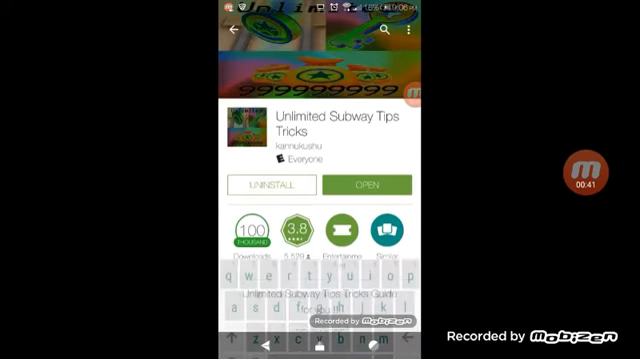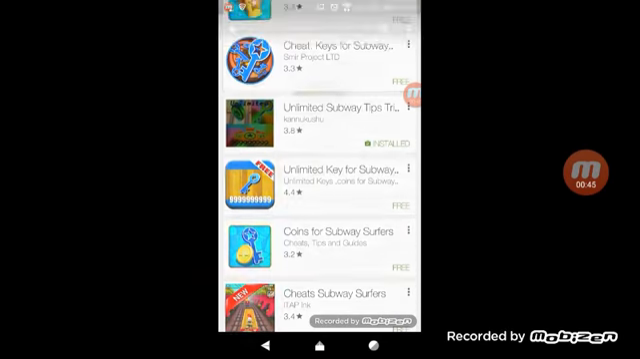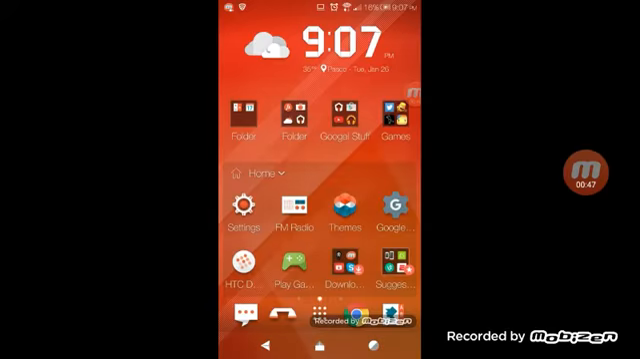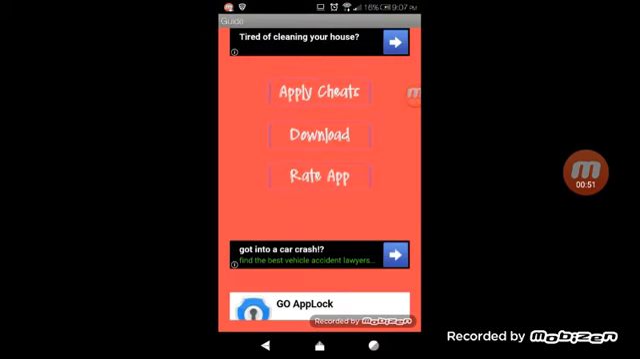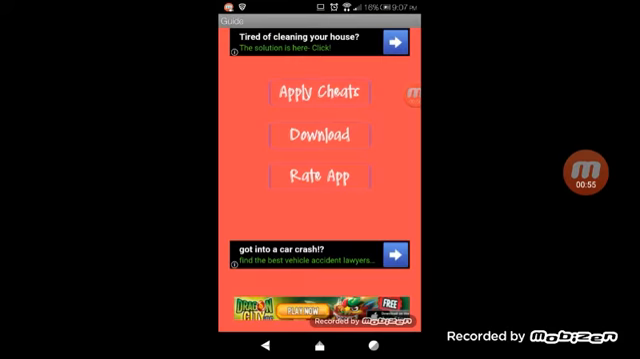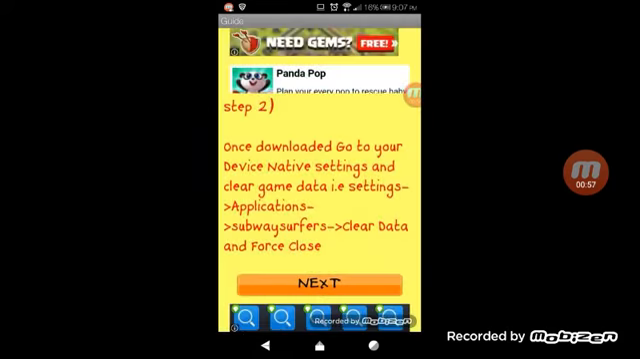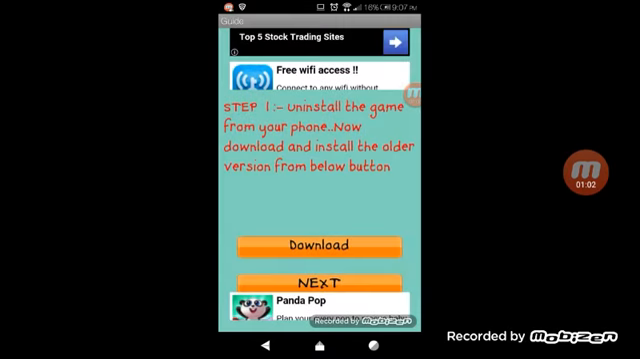Then what you want to do is go on the App Store and search up Subway Surfers cheats and find something like this. It's going to be right there, so just click on that. Download it, and then it's going to look like this screen, so you just click on that. Then you want to go back, and go to step 1, so ignore all these other steps.